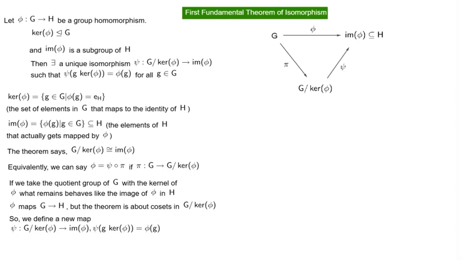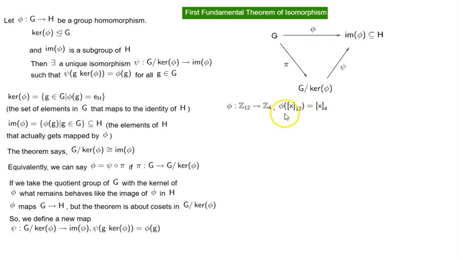Now let's look at an example. Let's say we have a group G, which is the group Z12, that is the set of integers under addition modulo 12. And we have the image of phi, that is the set of integers addition modulo 4.